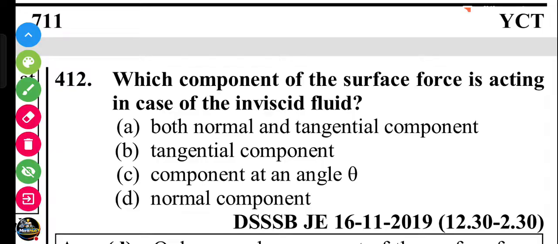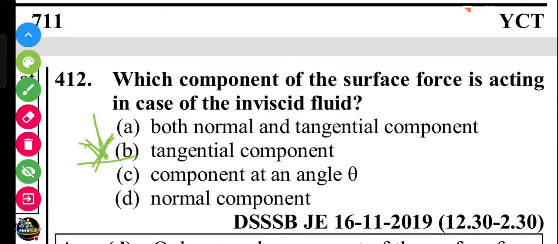Which components of the surface force act in the case of an inviscid fluid? A fluid can only resist the normal stress, or the normal compression.